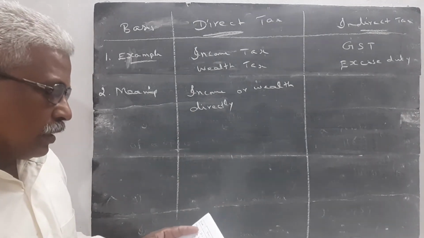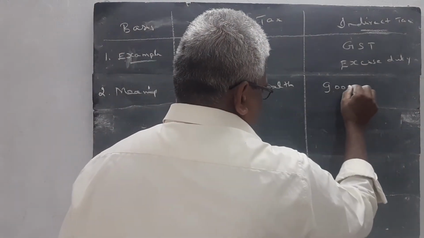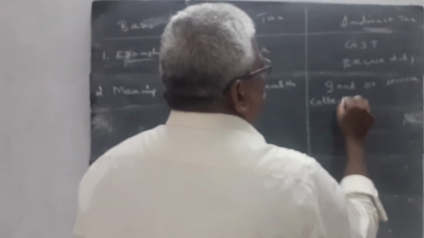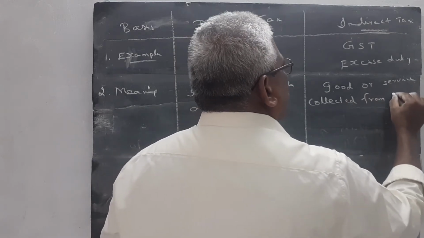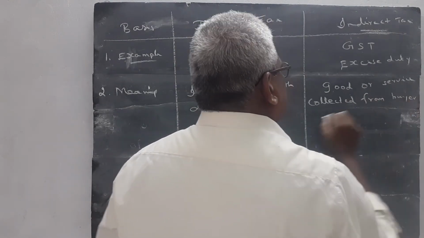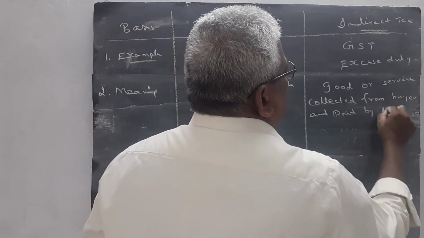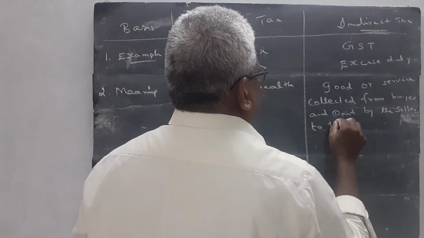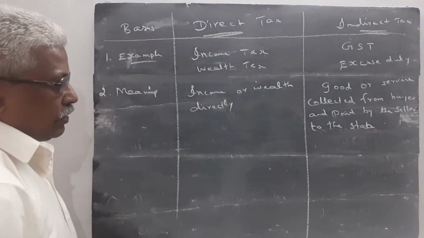Indirect tax means if tax is levied for the goods or services of a person, collected from buyer and paid by the seller to the state, it is called as an indirect tax.